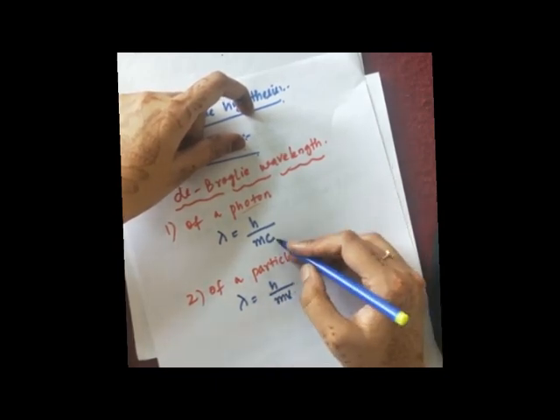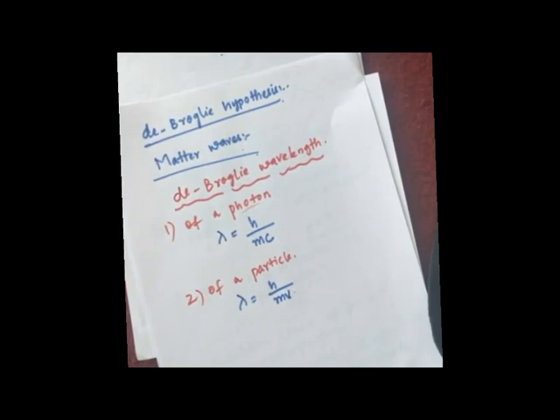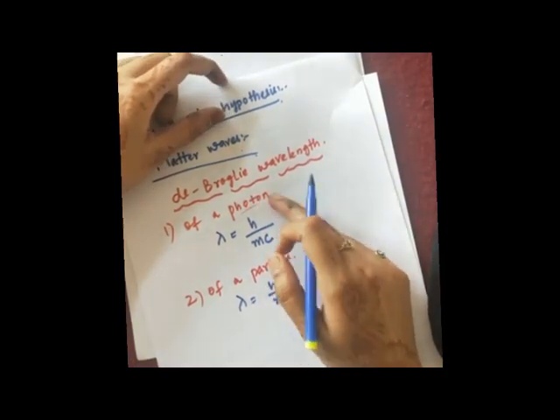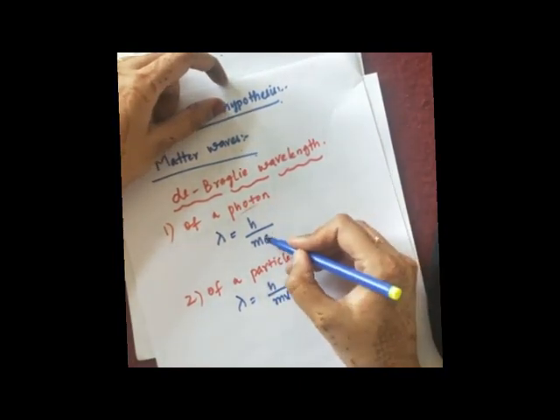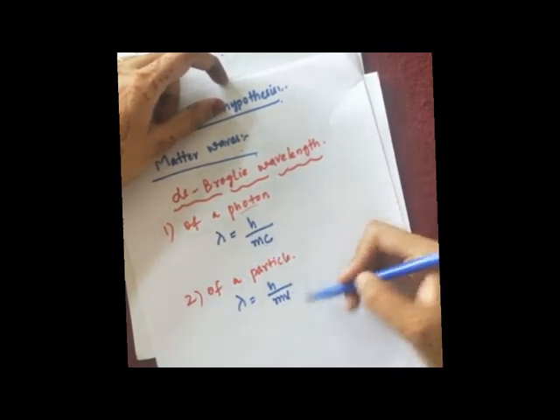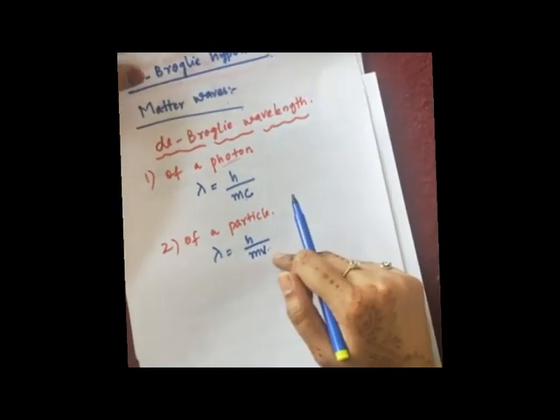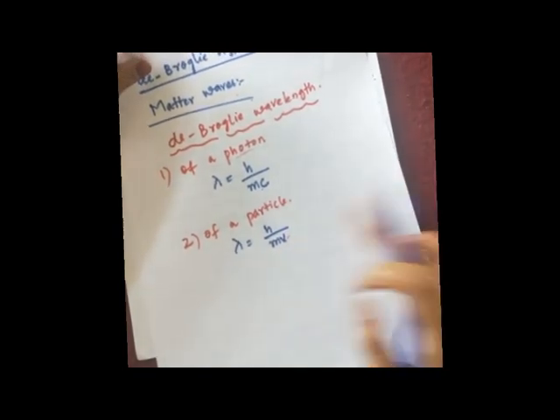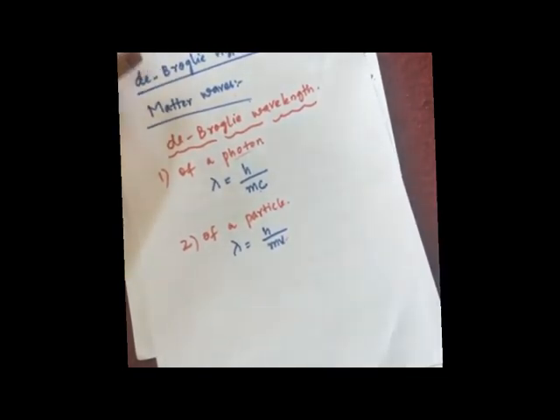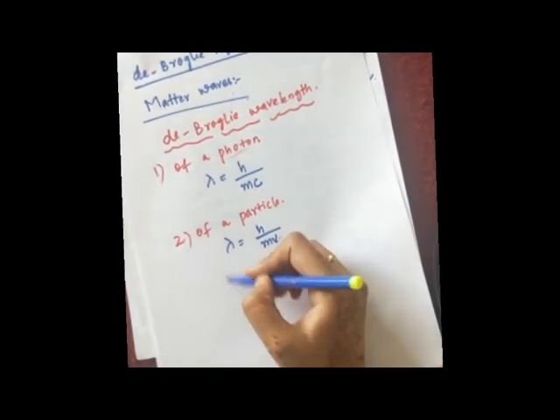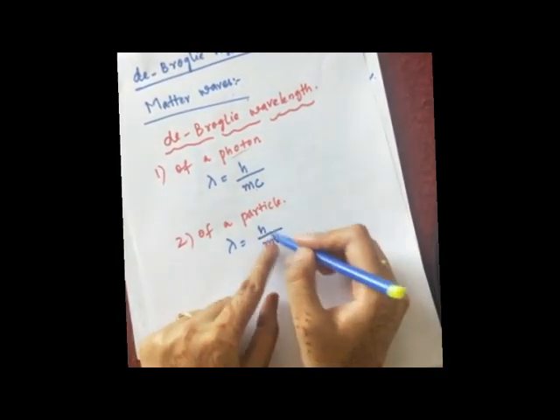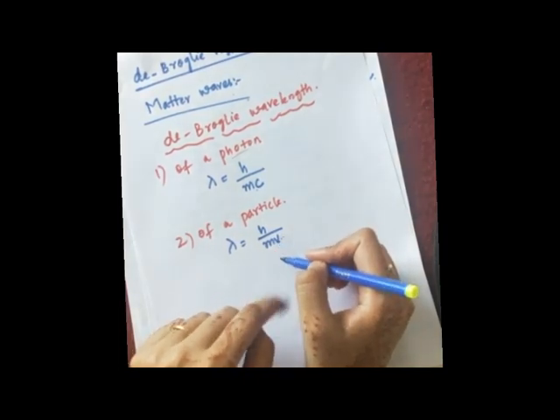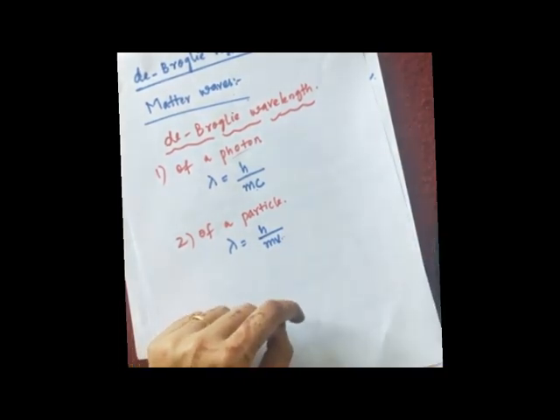Here you have just replaced c with v, because c is the velocity of light and a photon travels with the velocity of light, so we have taken c there. v means the velocity of that particular particle, it may be an electron, a proton or any other particle. Okay, this is one equation. After the equation, you have to state that lambda is the de Broglie wavelength, h is Planck's constant, m is the mass of the particle, v is the velocity of the particle.